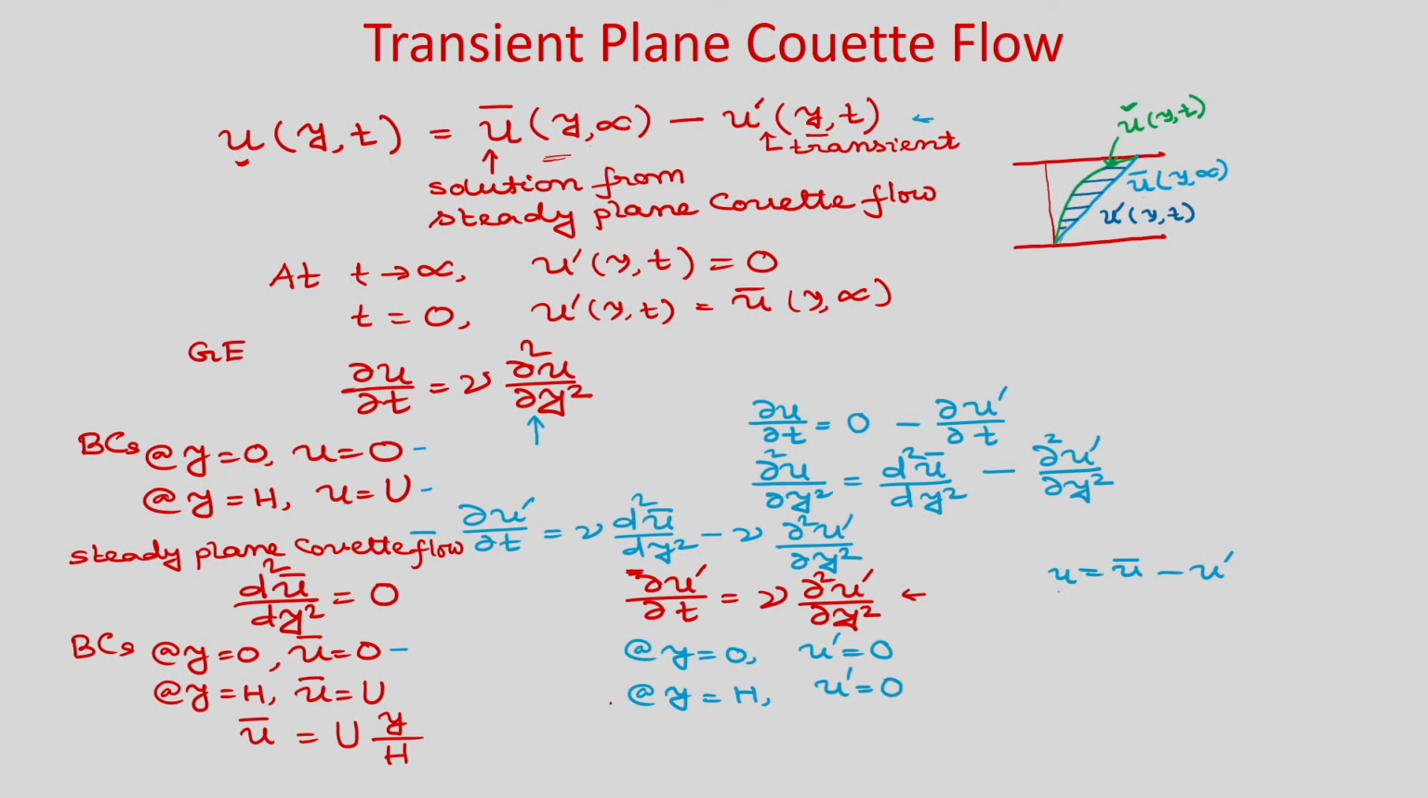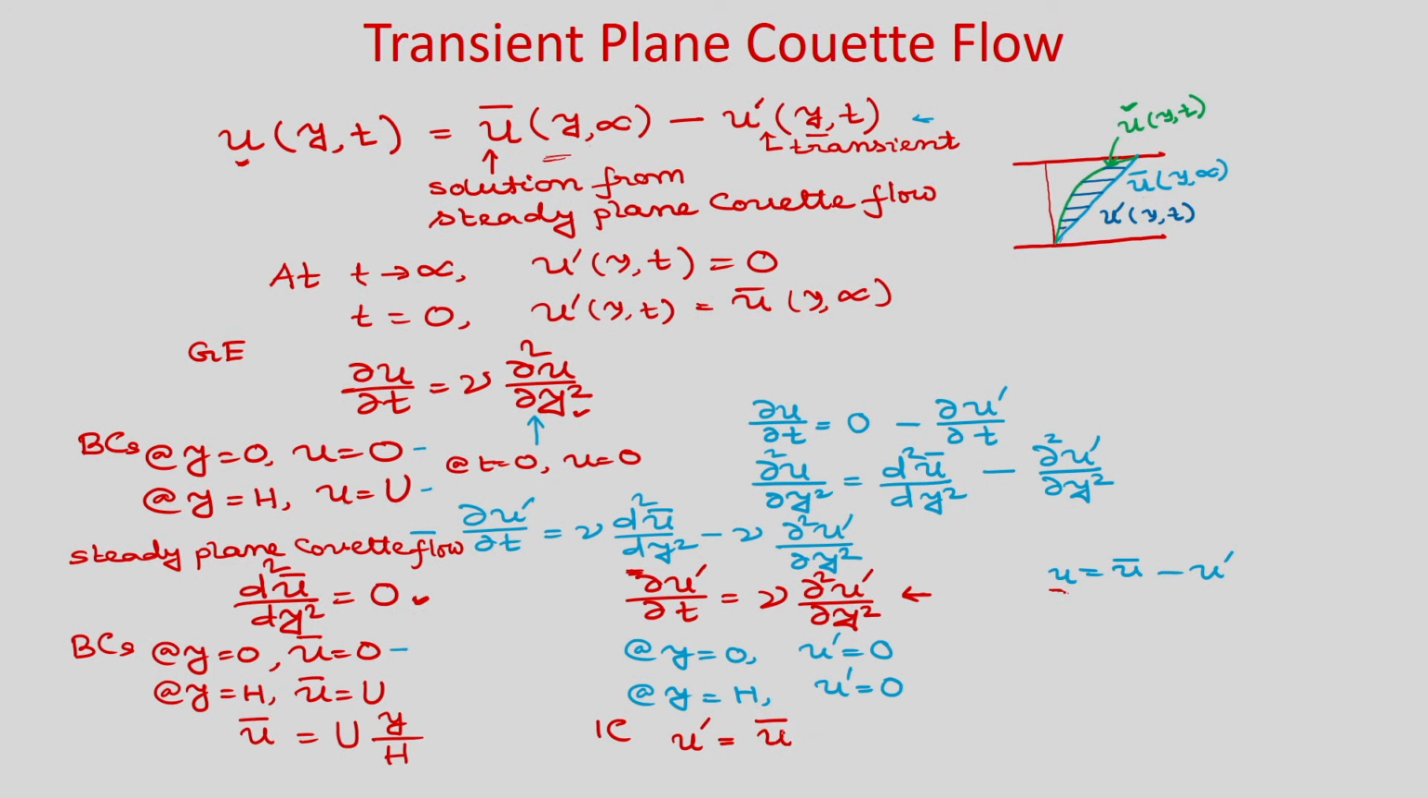Now, let us discuss the initial condition. So, this is the steady state problem, right. So, we do not have any initial condition. For the original problem, we have at t is equal to 0, u is equal to 0. What will be the initial condition for this problem? Okay. So, from this you can see at t is equal to 0, u is equal to 0. So, what will be the u prime? u prime will be just u bar.